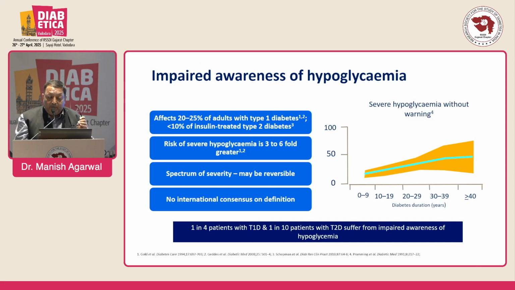What is impaired hypoglycemia awareness? It affects 20 to 25% of type 1 diabetes and less than 10% of insulin-treated type 2 diabetes. The risk of severe hypoglycemia is 3 to 6 times higher. The spectrum of hypoglycemia severity may be reversible. There is no international guideline definition, but in type 1 diabetes one in four people has hypoglycemia, and in type 2 diabetes one in ten.